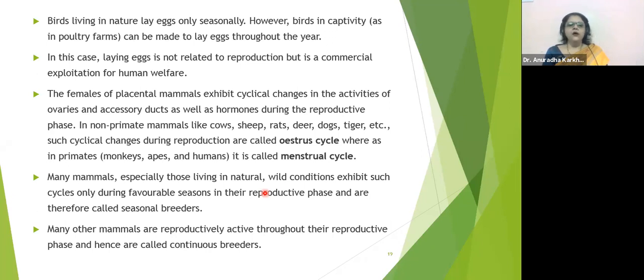So in non-primates, the ones which are not going to have, what are primates basically? Come on, very good question. I should only ask you. Who knows what primates are? They have given monkeys, apes, and humans as primates. What do you mean by that word primate? Then you will come to know what non-primates are. Come on, give a try. What are primates?